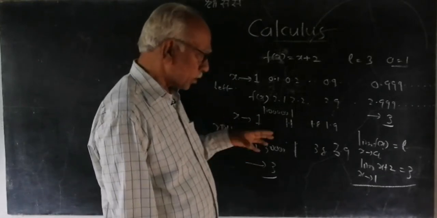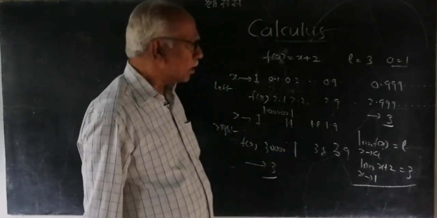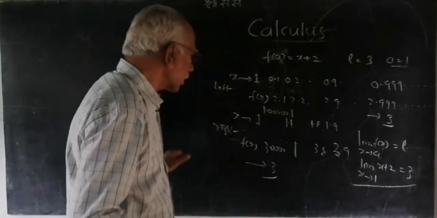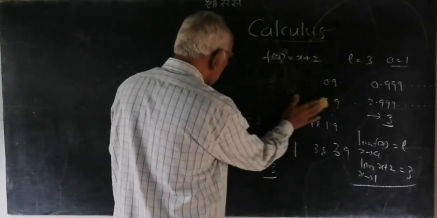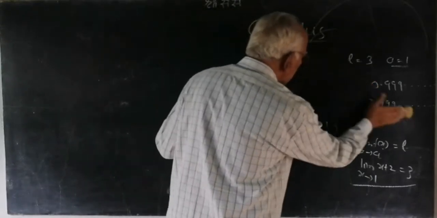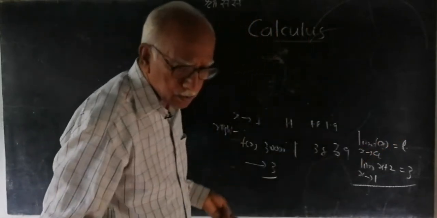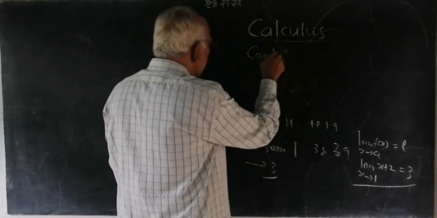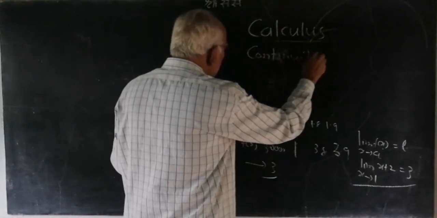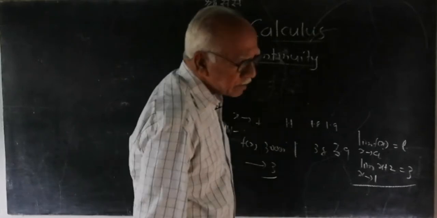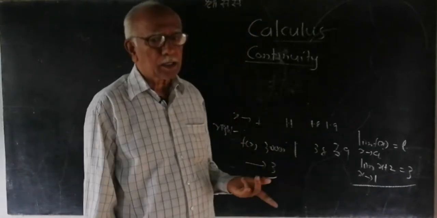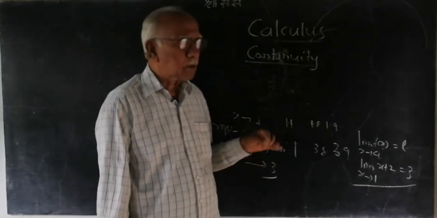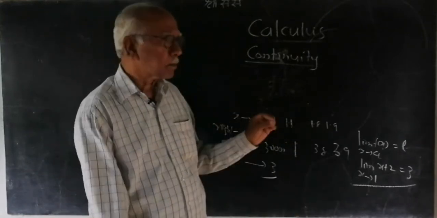So, we go through some mechanical methods, or we will be using that particular method only for particular sums, which we can call indeterminate forms. But before coming to indeterminate forms, we have to discuss continuity. A function is said to be continuous if it is having a value there. Only this much.